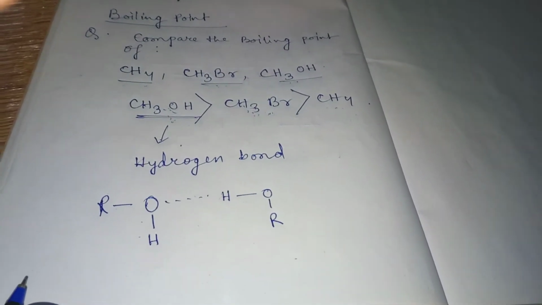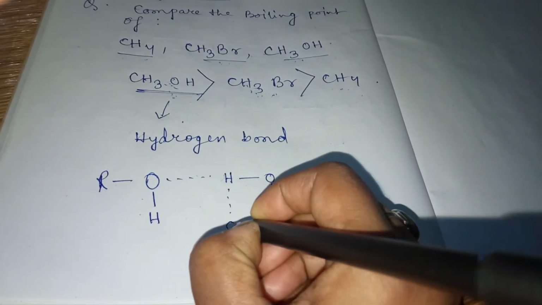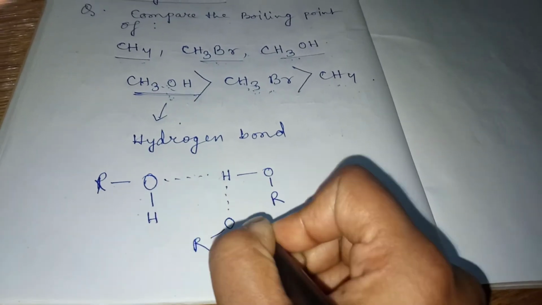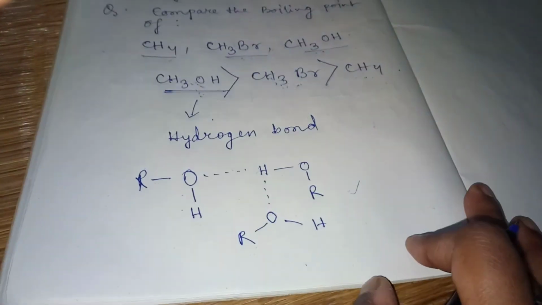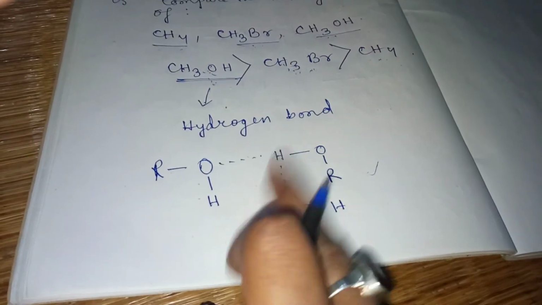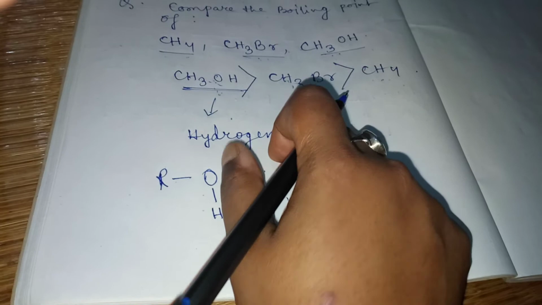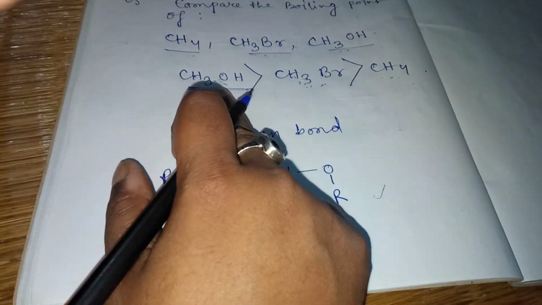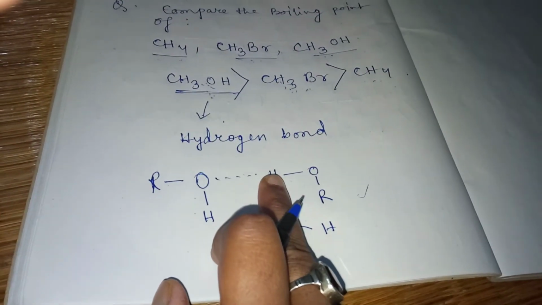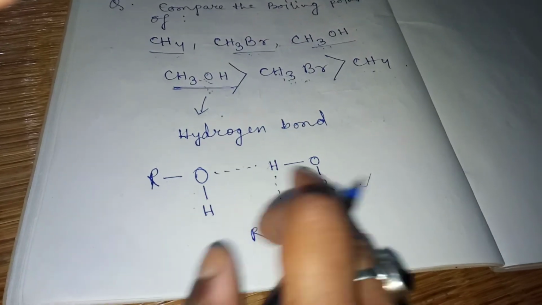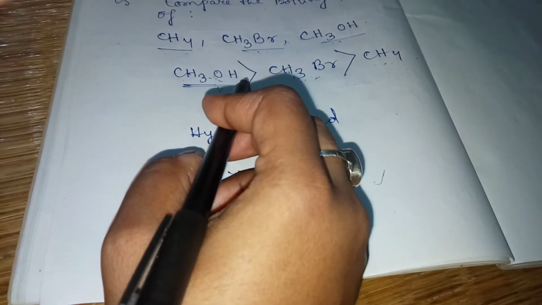Similarly, this hydrogen also can form hydrogen bond with another molecule of alcohol. See, in this way the hydrogen bonds can be formed. So this is another factor which makes the molecules more associated than a polar molecule only. These both are polar molecules, but in this case the extra effect is what? Hydrogen bonding.